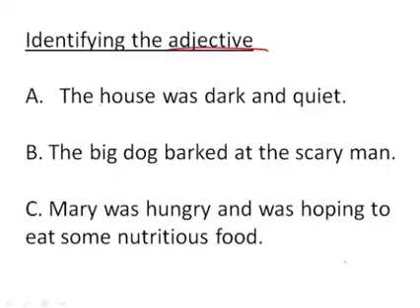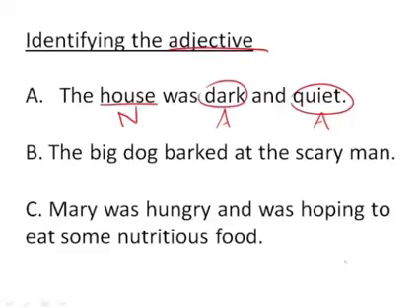Therefore, the noun house. This is a noun. We put an N underneath it. What words in the sentence describe the house? The words dark and quiet. And therefore, they are adjectives. Notice that there are 2 adjectives, because just like the boy from the preceding slide, we saw that the boy could be all of these things. Here, the house is just 2 things. But again, when we describe something, we can use one adjective, or we could use many.